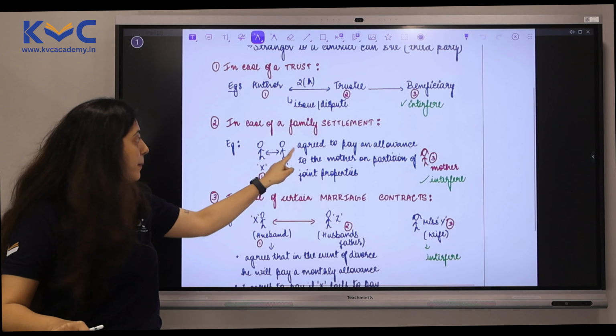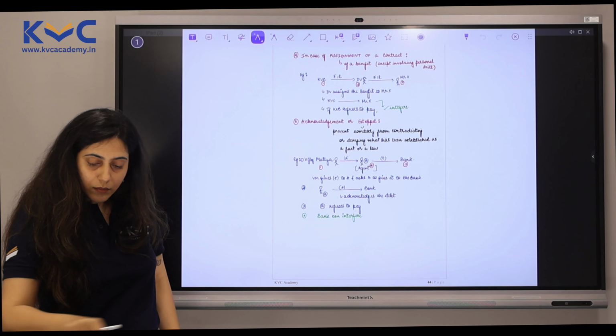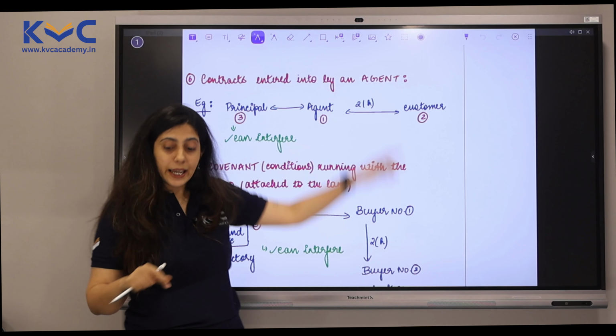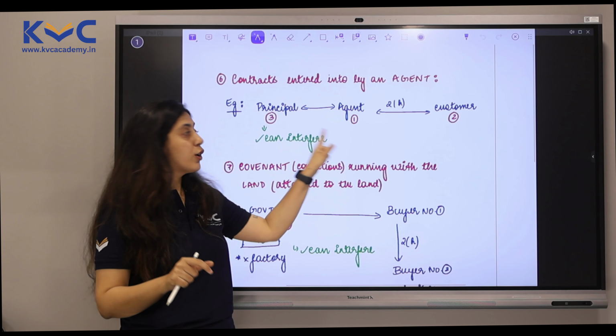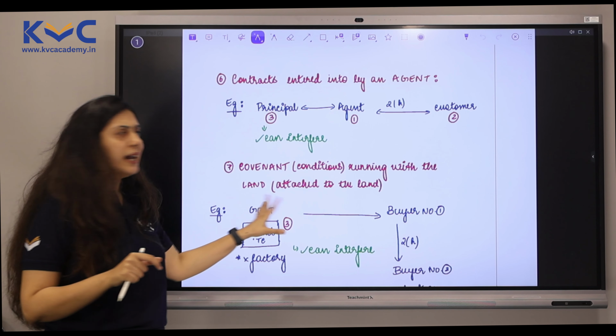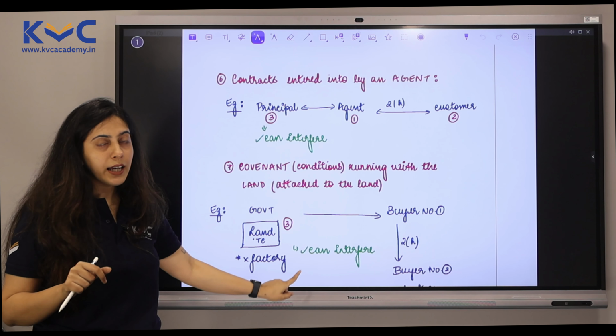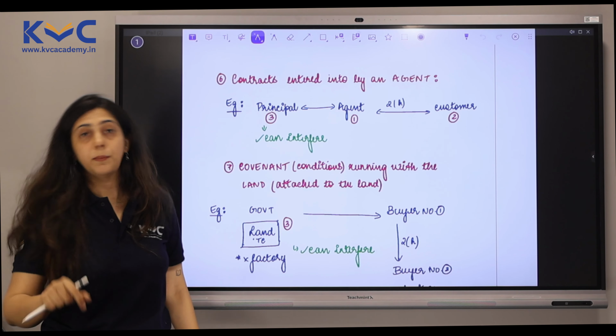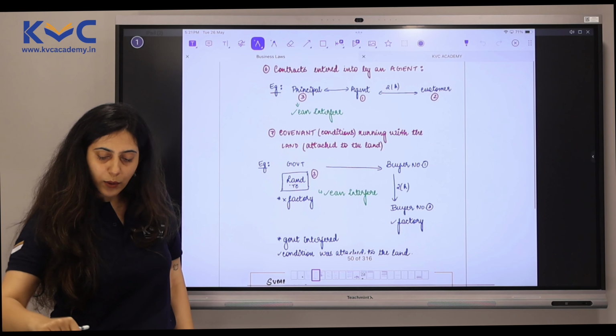In case of an assignment of a benefit of a contract, except wherever there is personal skill involved, their assignment is not allowed. Acknowledgement or estoppel, and we have 2 more points. Contracts which are entered into by an agent and covenants or conditions running with the land or attached to the land. We saw another case similar to this, that's Mohanlal Chotila wala case, where you can apply this. So this is again a direct question.